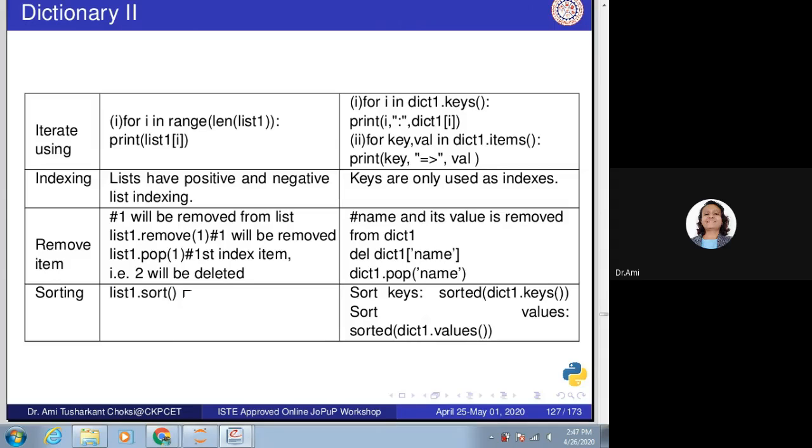So the list will be sorted, and if we want to sort the dictionary, then how to sort it? It has the keys and values too. So should we sort it according to keys, or according to values? See, it depends on you. It depends on your application. If we want to sort according to keys, we should use sorted(dict1.keys). And if you want to sort it according to values, we should use sorted(dict1.values).